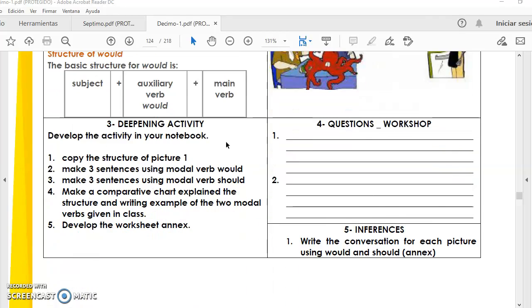Well, today in class, we make point 2 and point 3. Then you have to make 3 sentences using modal verb would and 3 sentences using modal verb should: one affirmative, one negative, and one interrogative with would, and one affirmative, one negative, and one interrogative with should. Esta fue la actividad que hicimos en clase, la deben tener en el cuaderno. 3 oraciones usando modal verb would, 3 oraciones usando modal verb should.